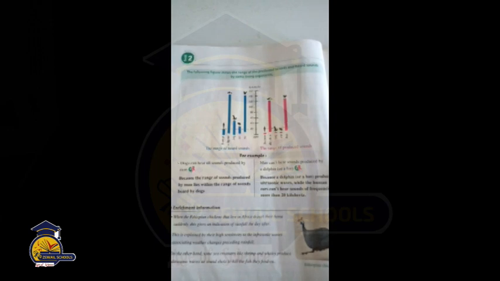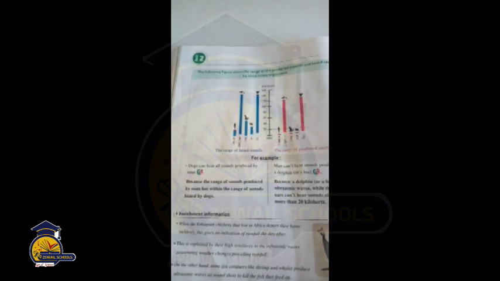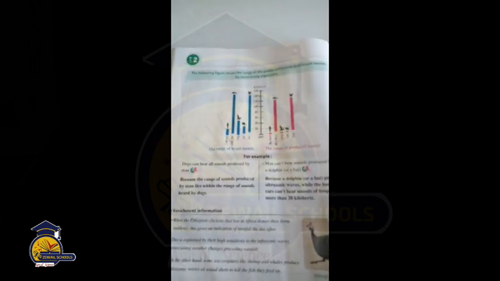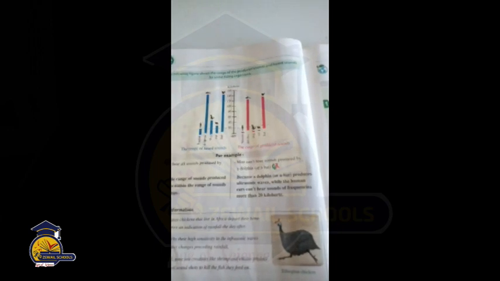For example, give a reason: dogs can hear all sounds produced by man. Why? Only because the range of sounds produced by man lies within the range of sounds heard by dogs. It is the same range of sounds.